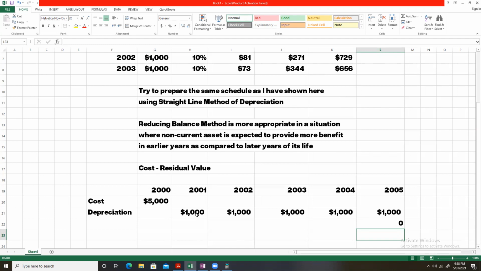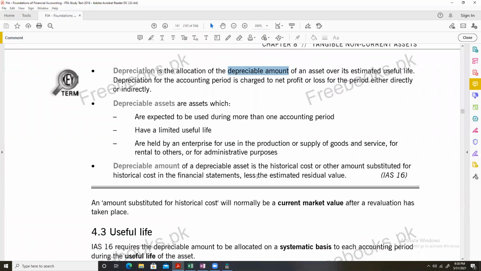So this is the explanation of depreciation given by International Accounting Standard 16, IAS 16, Property, Plant and Equipment, the accounting standard that prescribes the treatment for non-current assets. Now, depreciable assets. What are depreciable assets?